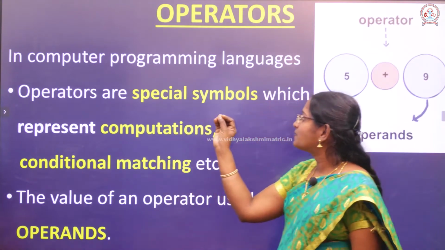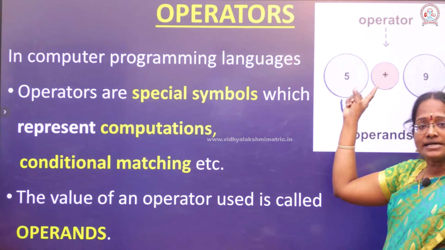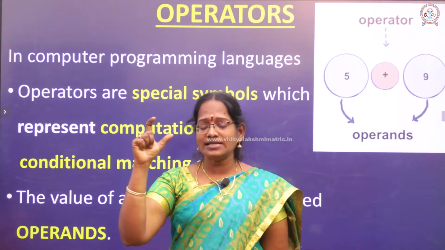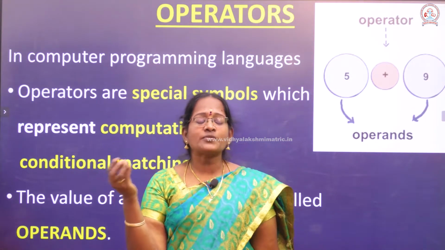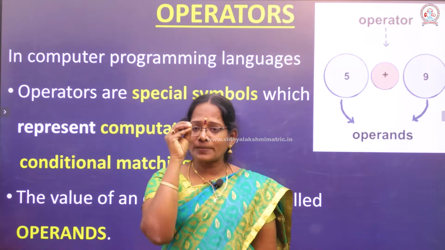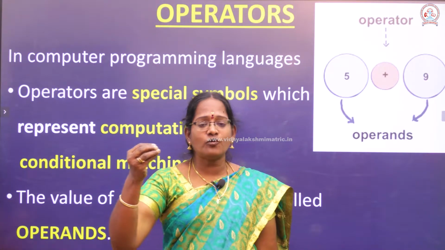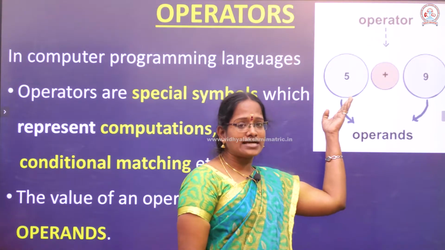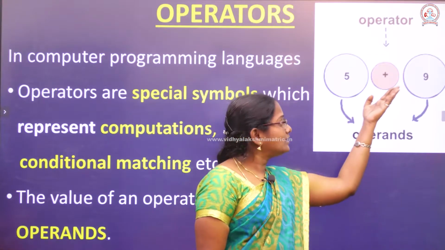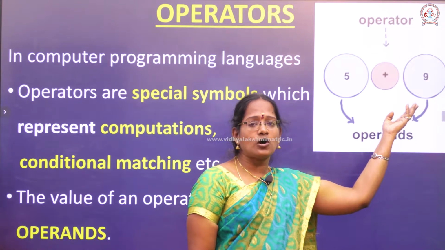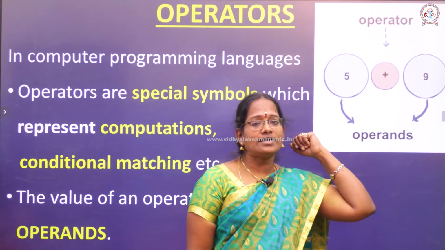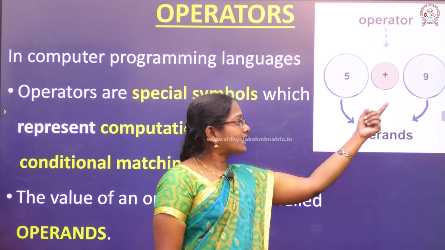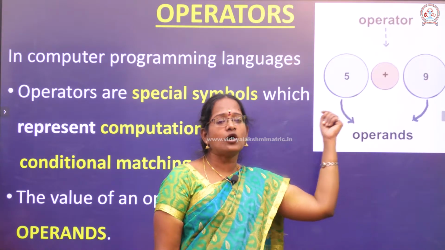For example, 5 plus 9 is equal to 14. Here 5 is an operand, 9 is also an operand, and the plus symbol is the operator.